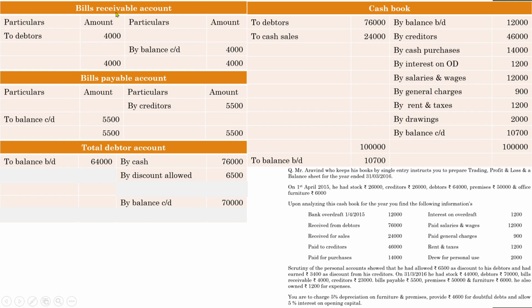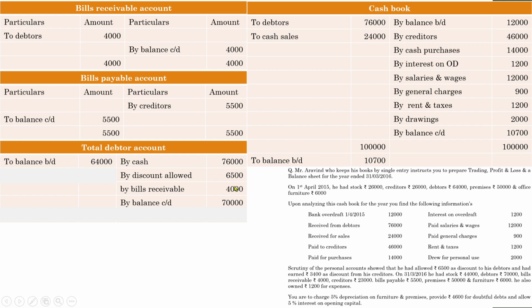That is with regard to a bill drawn. So whenever a bill is drawn, there is a reduction in debtors. At the same time, the bill value will be increased. So whenever a bill is drawn, by bills receivable 4,000. So you have to be very keen like this while dealing with questions related to preparation of financial statements.